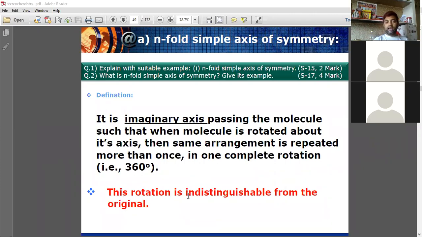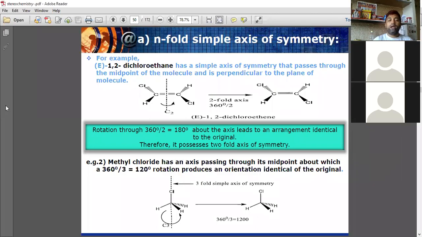This rotation is indistinguishable from the original one. We'll see the example. See here, n-fold simple axis of symmetry.